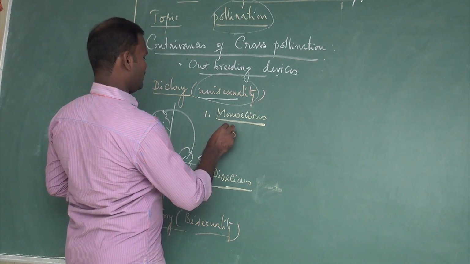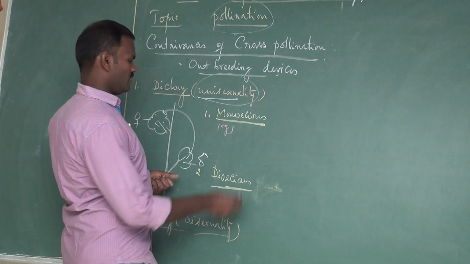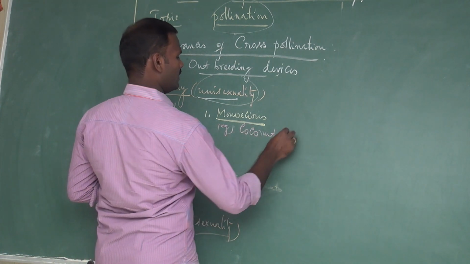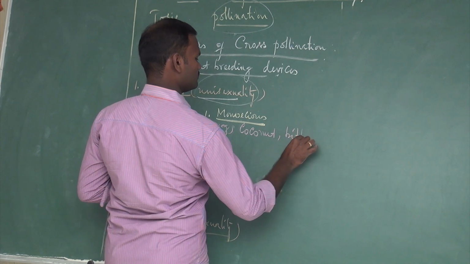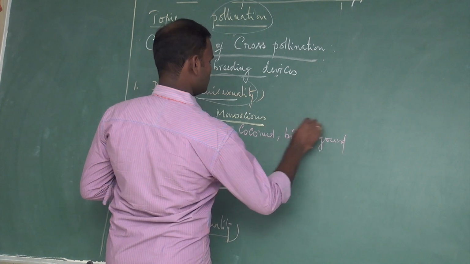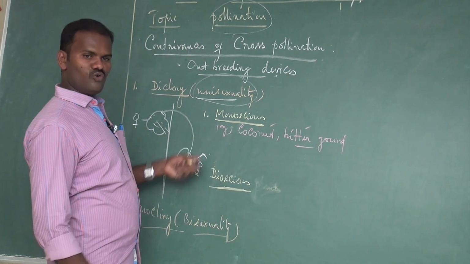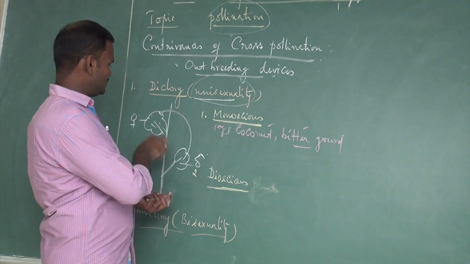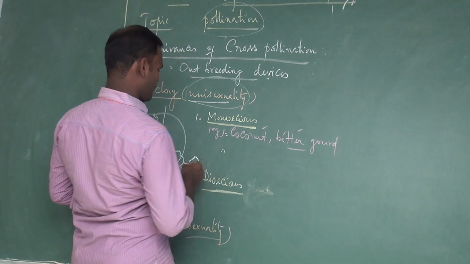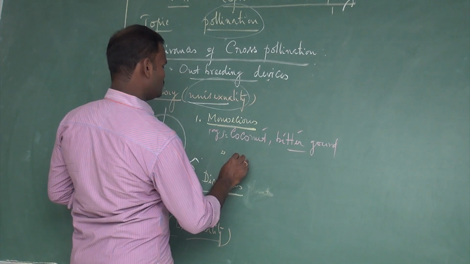For example, let's take coconut, bitter gourd. These are examples for monoecious plants. Both sexes are present on the same plant. Another example, maize.